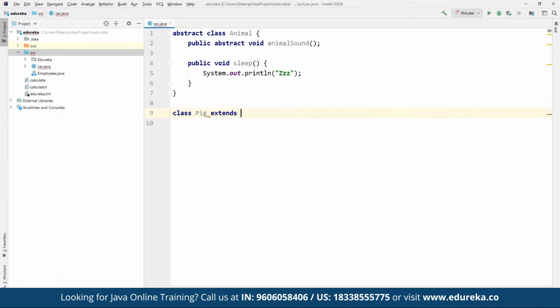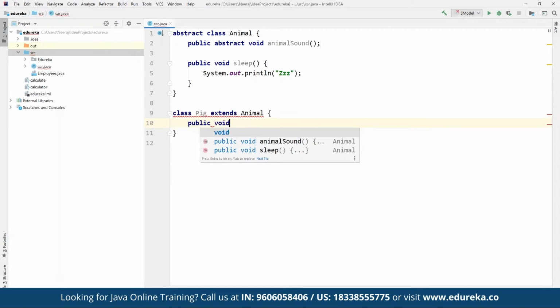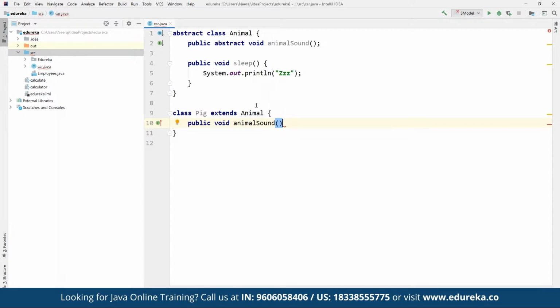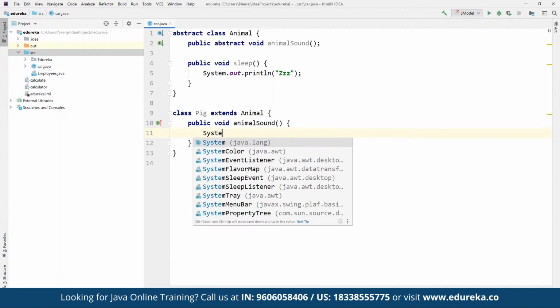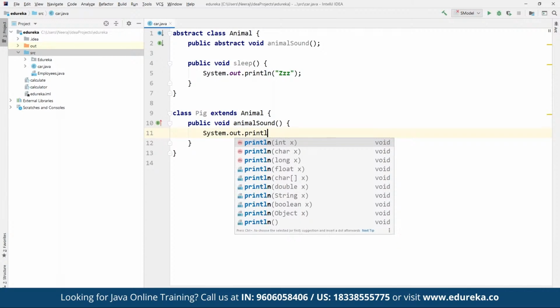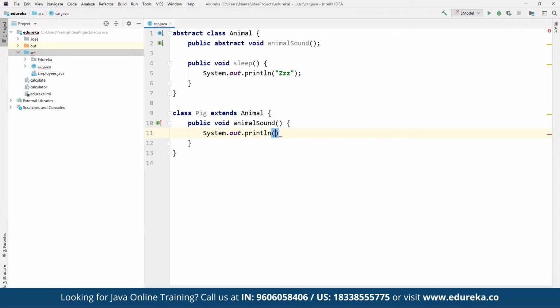We can extend this from Animal, and within this we can define a public void animalSound from the parent class where we have derived this Pig class from. Here we define the statement as System.out.println, where we are going to specify the sound for a pig. Let's say the pig is going to say, suppose, wee.